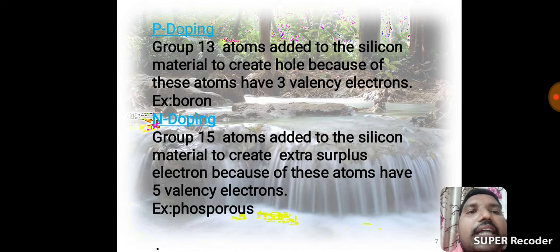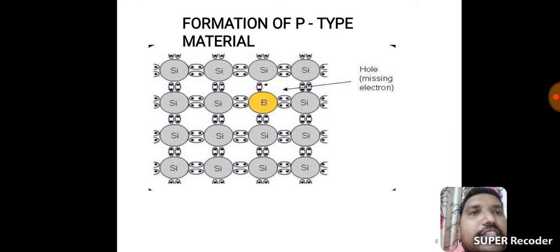We should see the diagrammatical representation. Formation of P-type material. These are all silicon atoms. Okay, silicon valency is 4. We should add boron impurity, that is the 13th group element. Boron valency is only 3. Okay, these are the 3 valency.